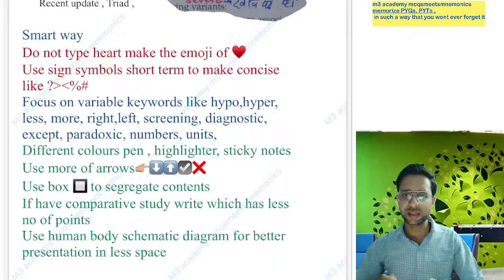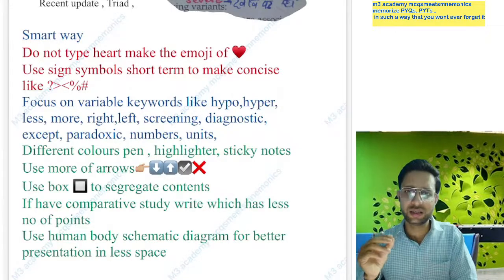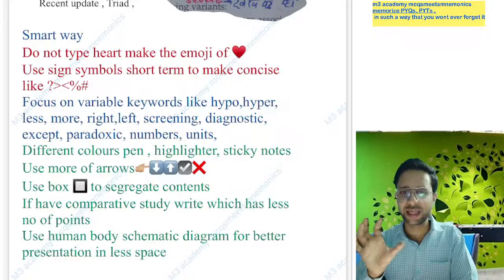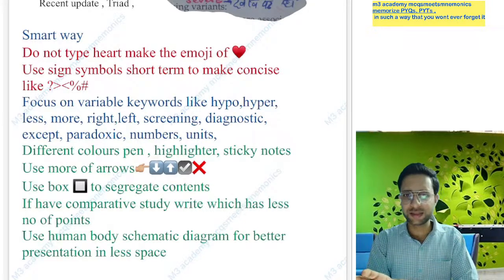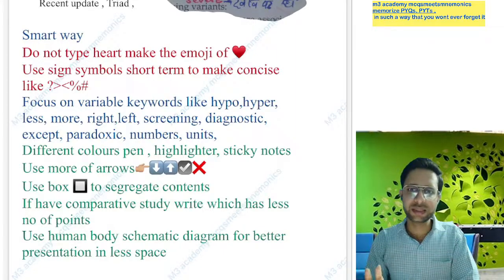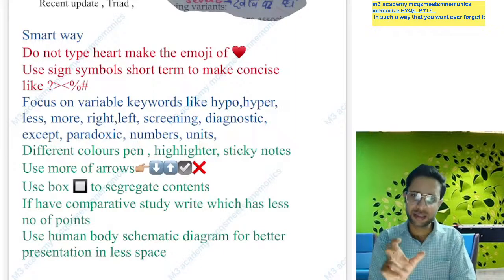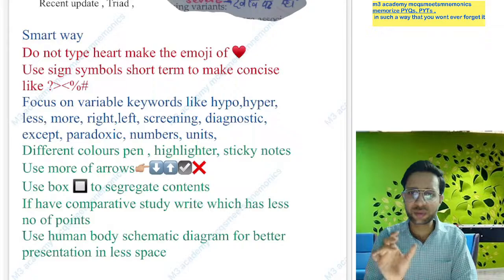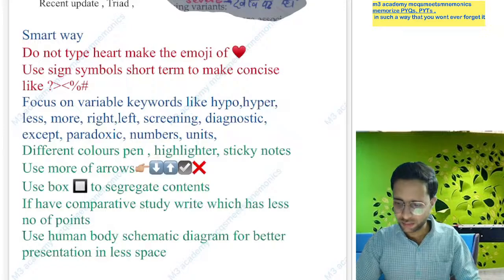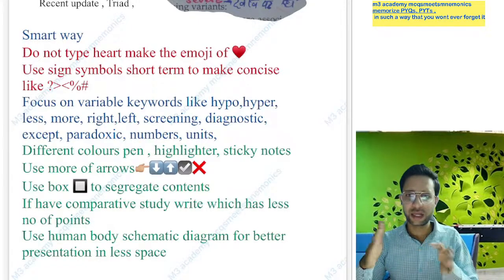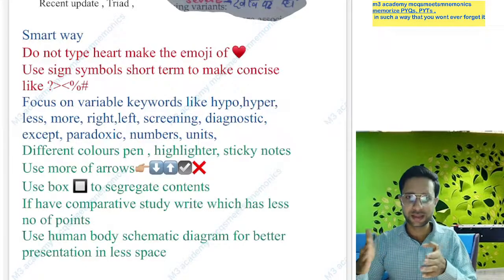Like the examiner just switches the keyword, like hypogammaglobulinemia; the examiner just changes this to hypergammaglobulinemia. Yes, screening test, the examiner just changes to diagnostic test. Yes, absolute indication, the examiner asks relative contraindication. Yes, so this type of things: relative, absolute, hyper, hypo, more than, less than, and all the numbers.